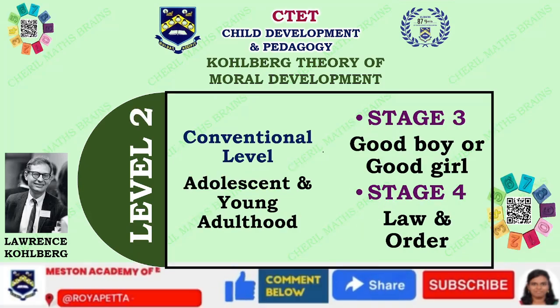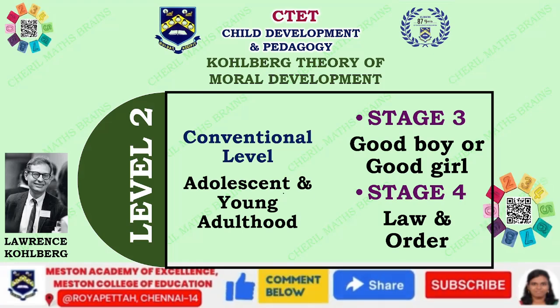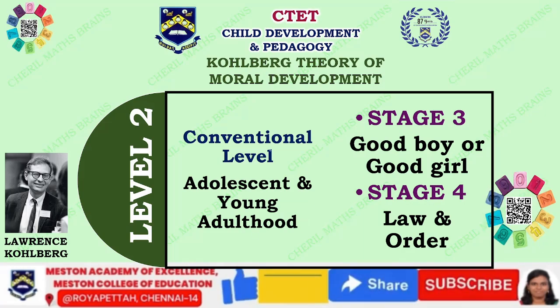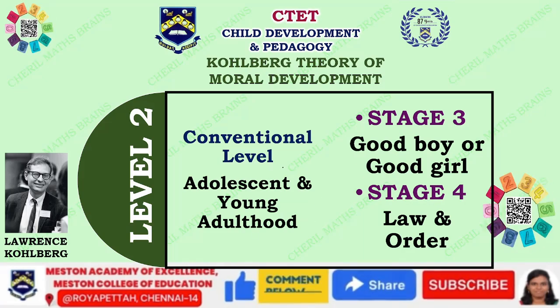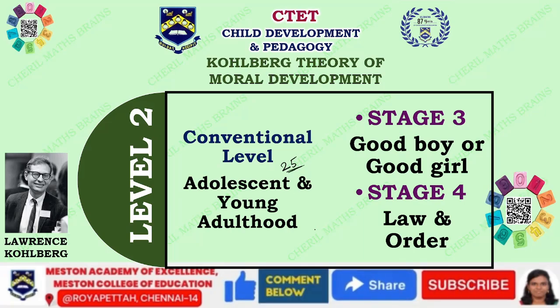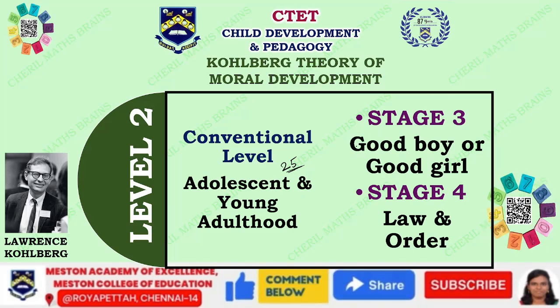The next one is the conventional level. Conventional deals with people in their adolescence and young adulthood. This talks about people until the age of 25, we can say. Until the age of 25 you can talk about young adulthood. In that level also there are 2 stages.